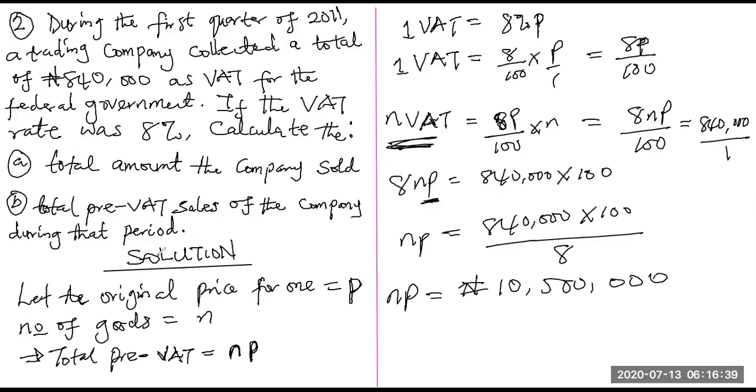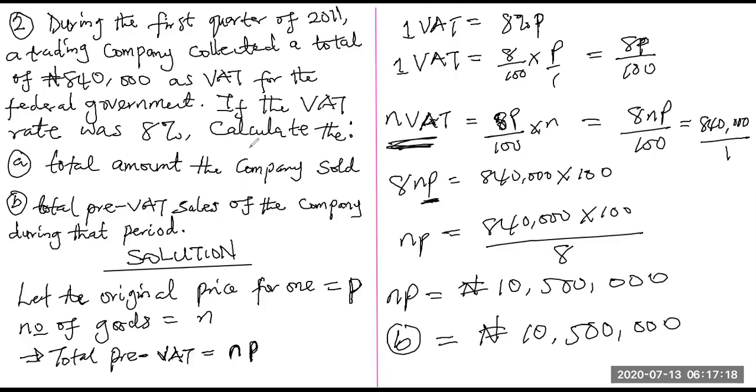All right. So we have answered question B, the total pre-VAT sale of the company. What is question A now? Question B rather. So question B has been answered first, 10,500,000 naira. Now we go and answer question A. And what is question A? It's asking us the total amount the company sold.